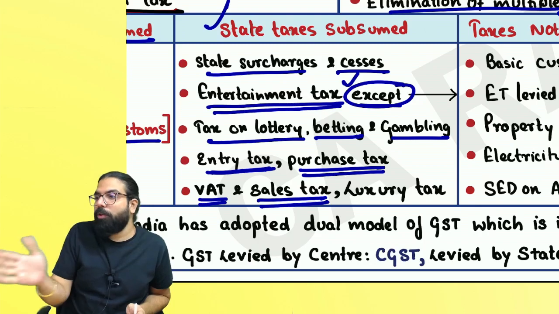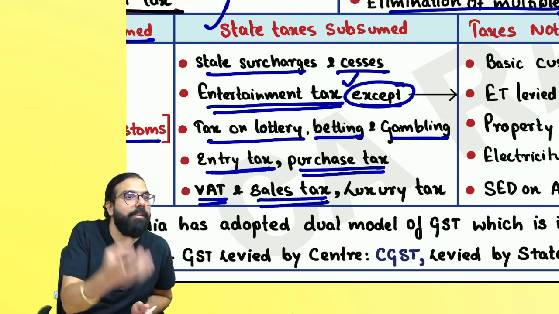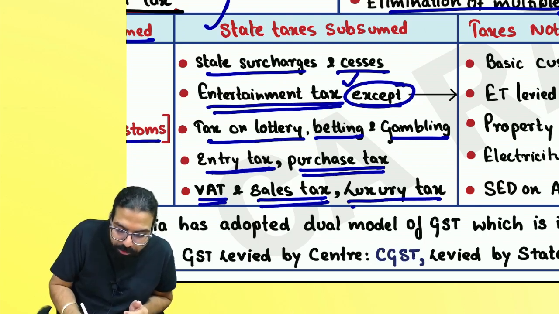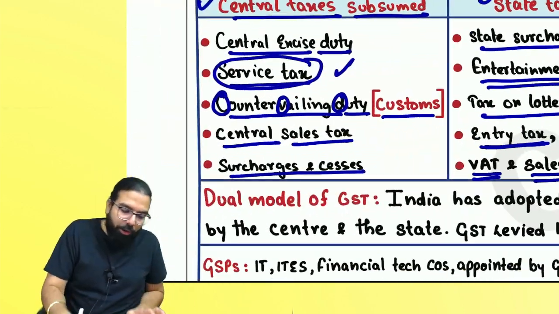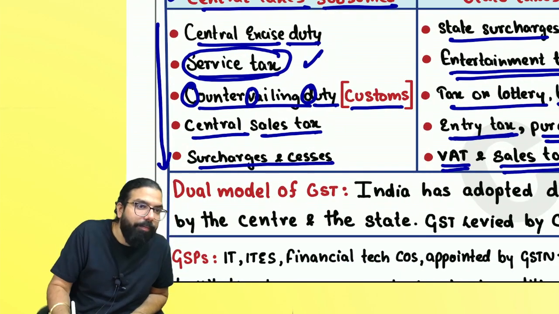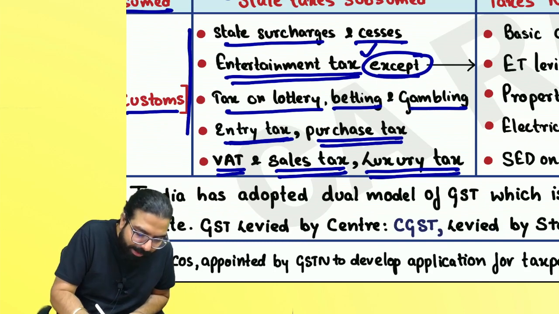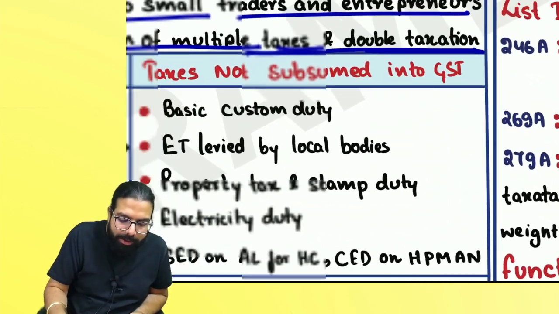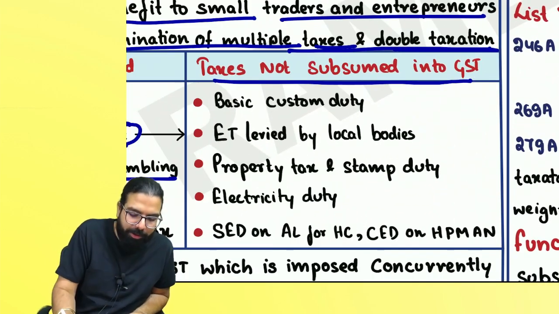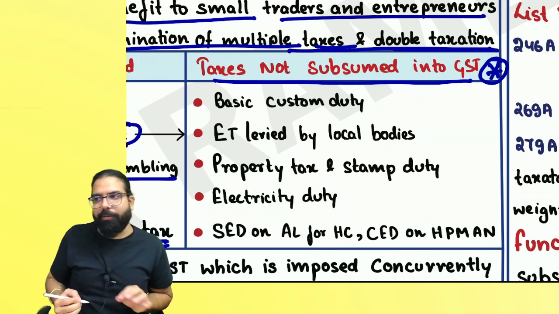Sales tax. Baba, I told you, from one state to another state, what will you charge? Central sales tax is gone. Hotels used to charge luxury tax, gone. So what are the central government taxes gone? What are the state government taxes which are gone? What are the taxes which are not gone? This is most important. One marker, one question can definitely come.